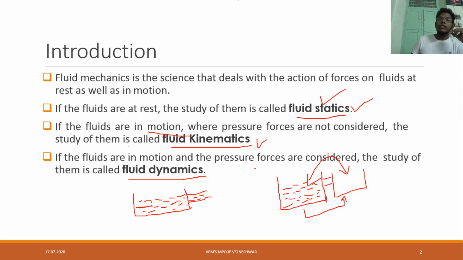If you are considering only movement, it is called fluid kinematics. If you are considering both motion and pressure, then it is called fluid dynamics. Understood? Fluid will have some movement, and obviously we have to consider pressure also. If you are considering both, then we can say it is fluid dynamics. Hope you have understood.